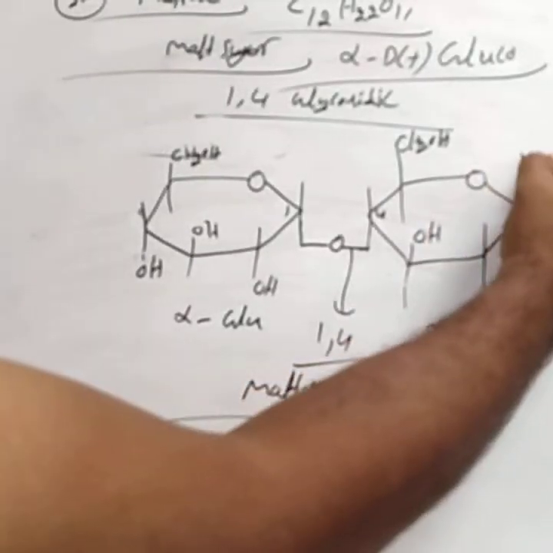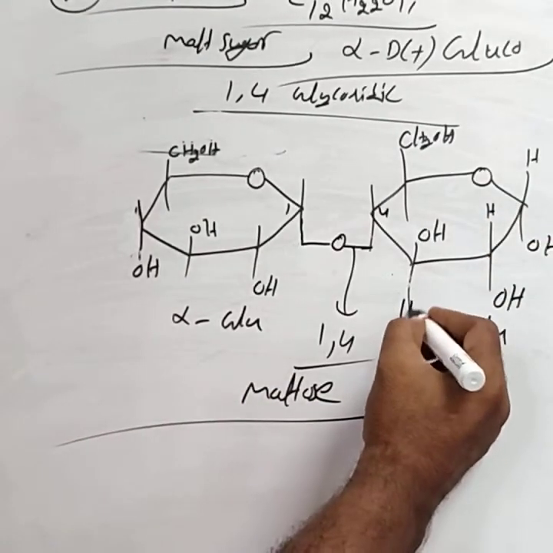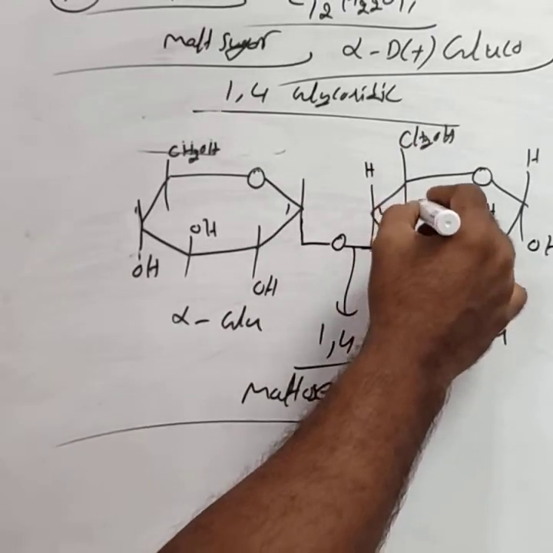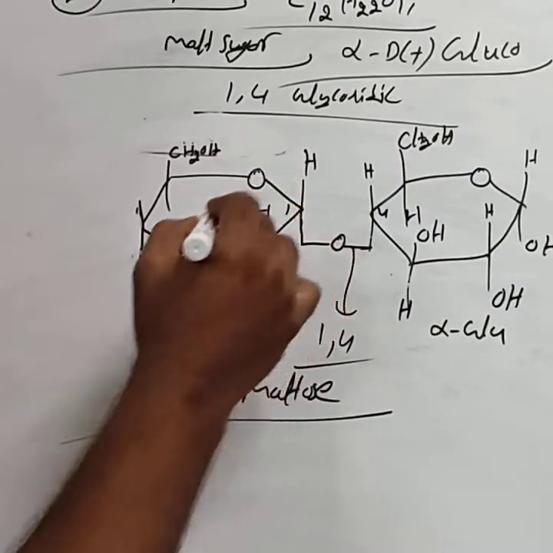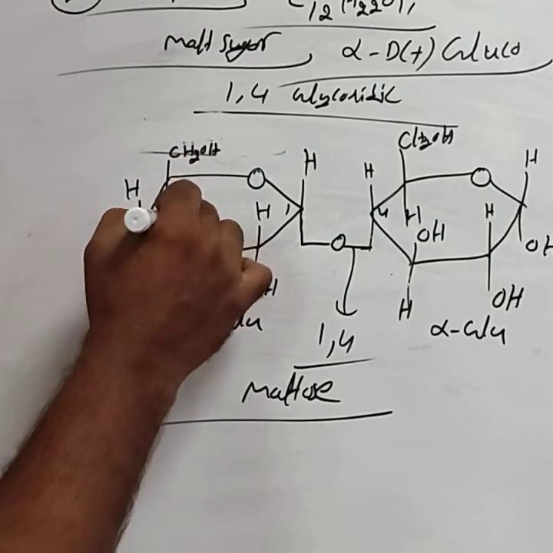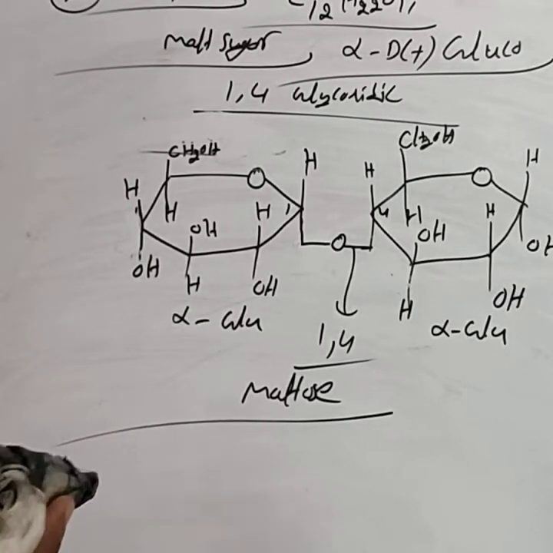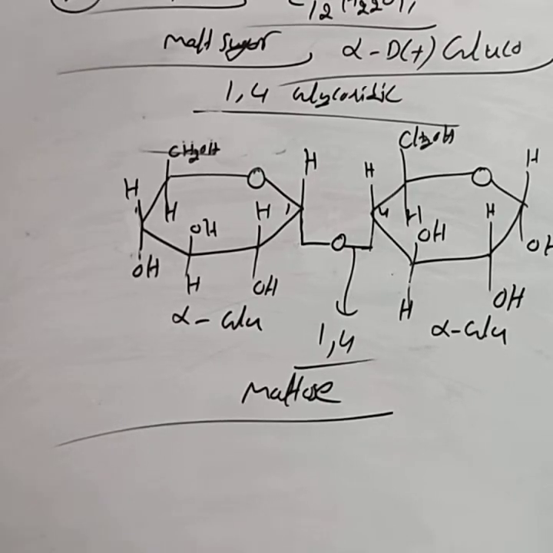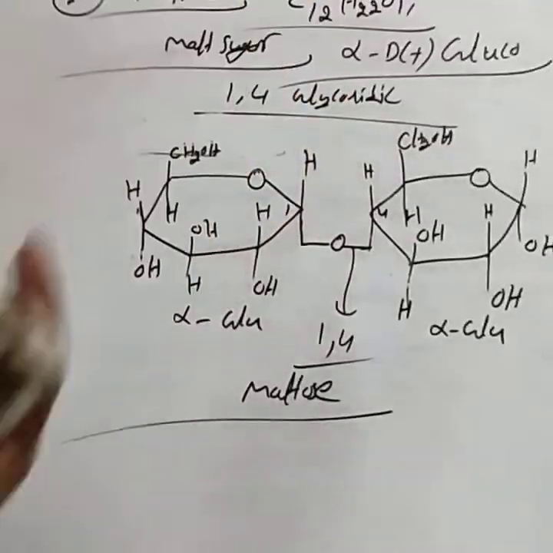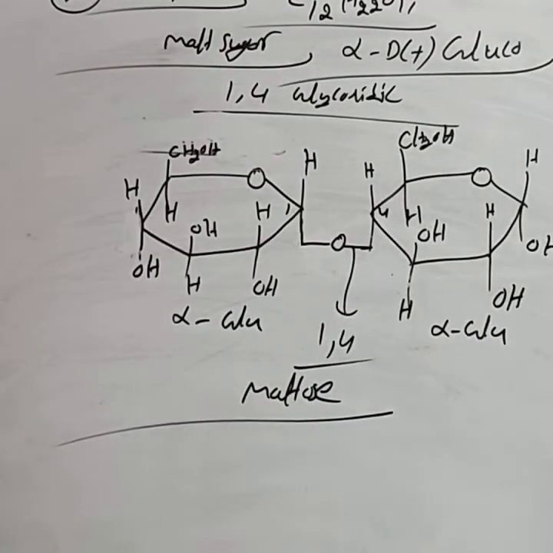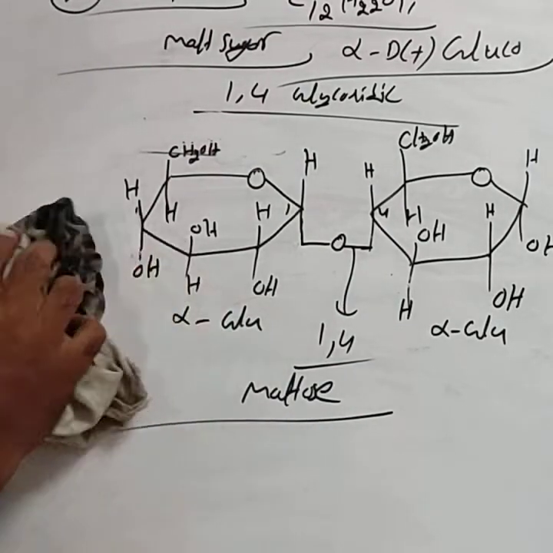Then the remaining positions have hydrogen atoms. You mention the hydrogen atoms; just concentrate only on the OH. This is about the maltose molecule. You have to practice. If you practice this Haworth structure, you will definitely get the 2 marks. To write the Haworth structure of maltose, mainly you have to concentrate on the Haworth structure of glucose. If you are familiar with the glucose Haworth structure and know the 1,4 glycosidic linkage, then you can write the Haworth structure of maltose.